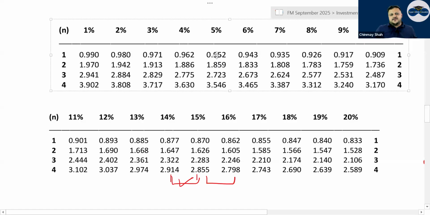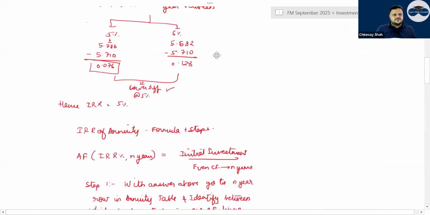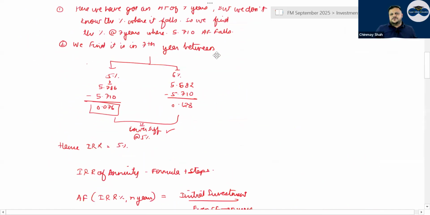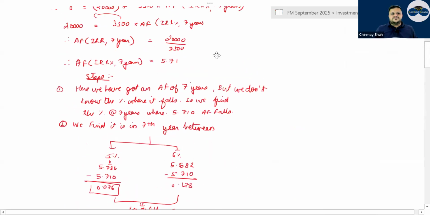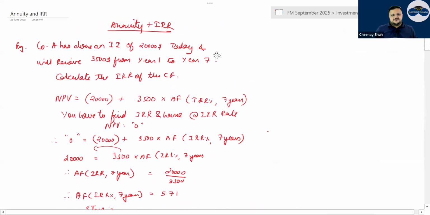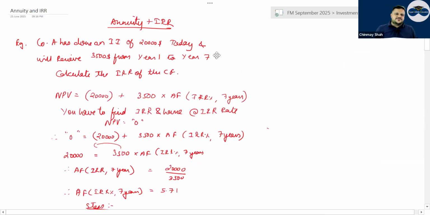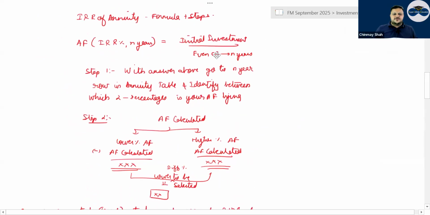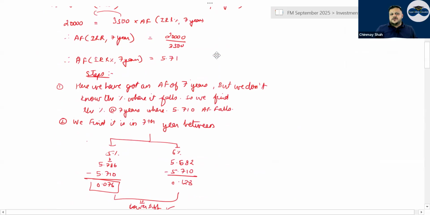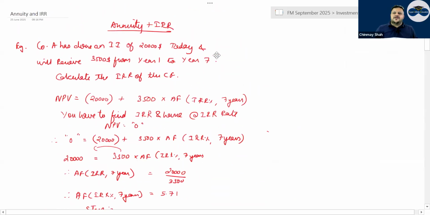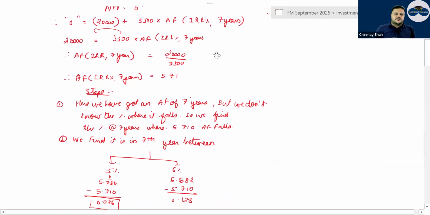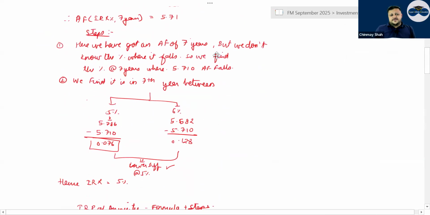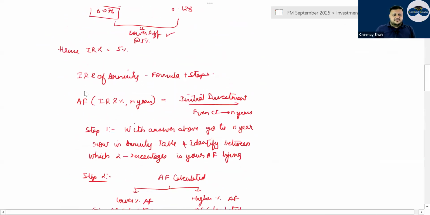Then annuity and IRR, one of the most difficult topics, correct? In your questions, to identify this question and solve it is one of the most difficult. So IRR and annuity is what? Now see, generally if you put an annuity factor, normally when it is starting, have a look.